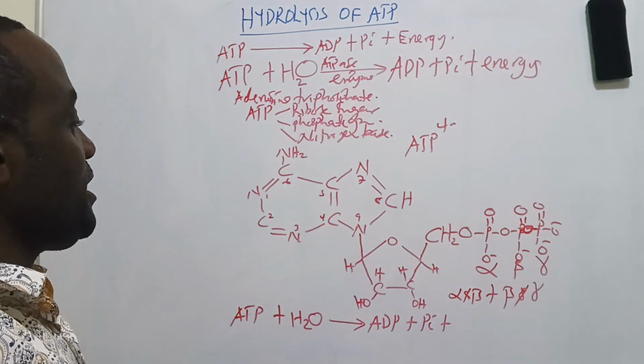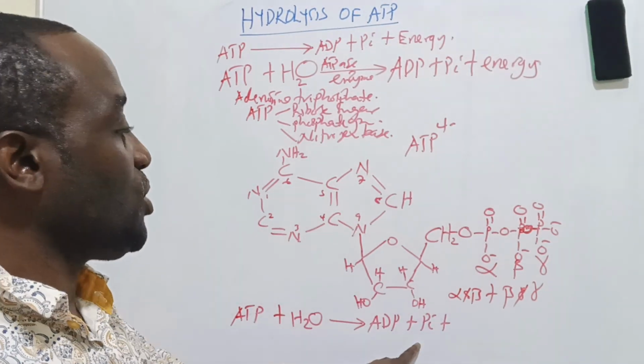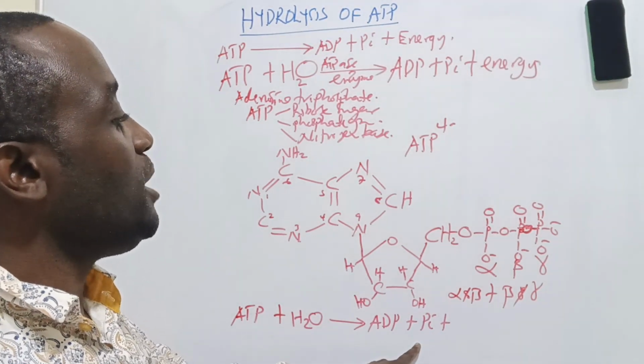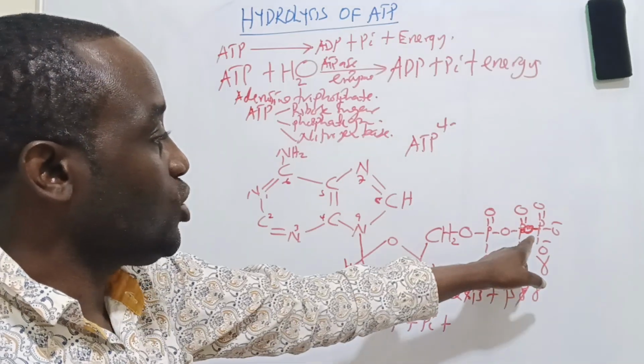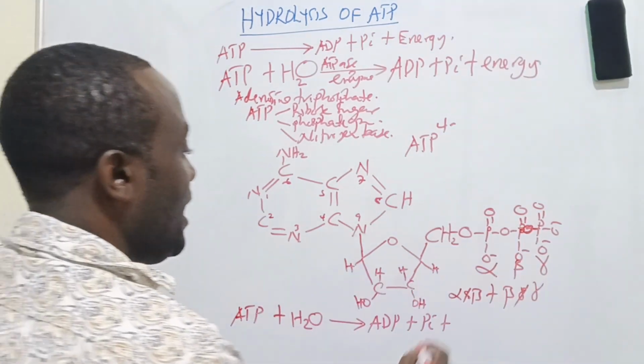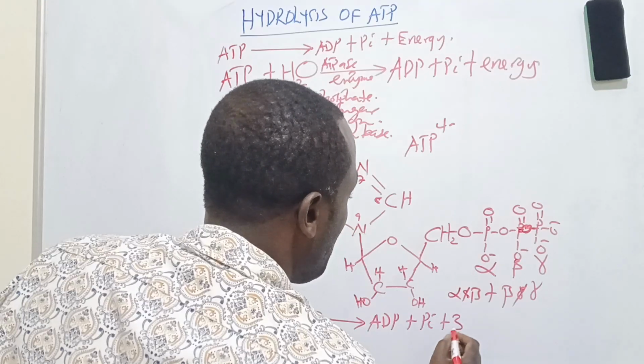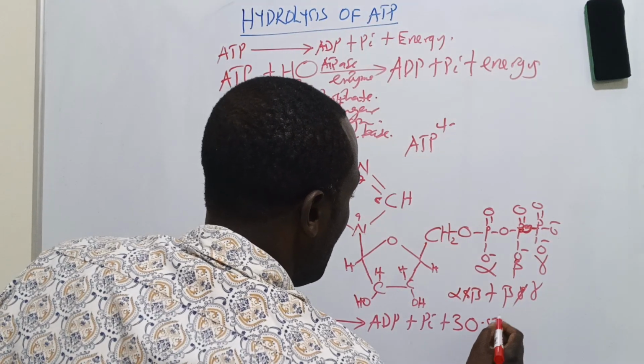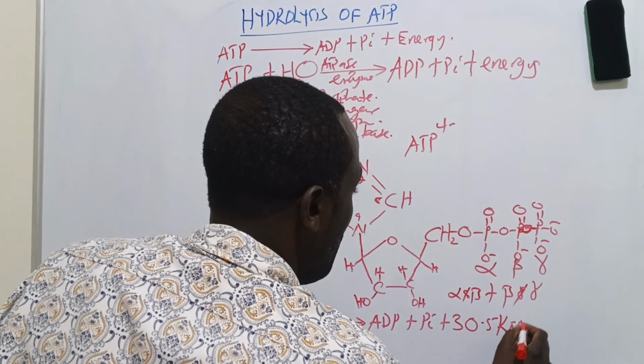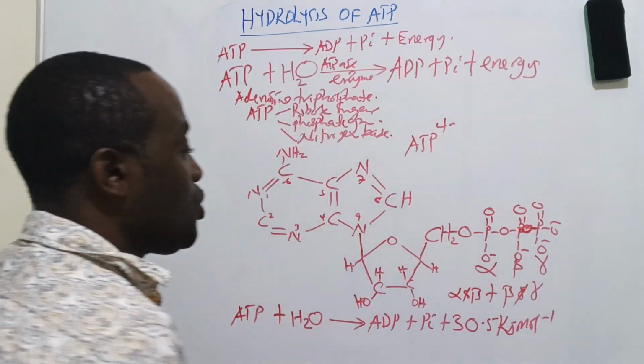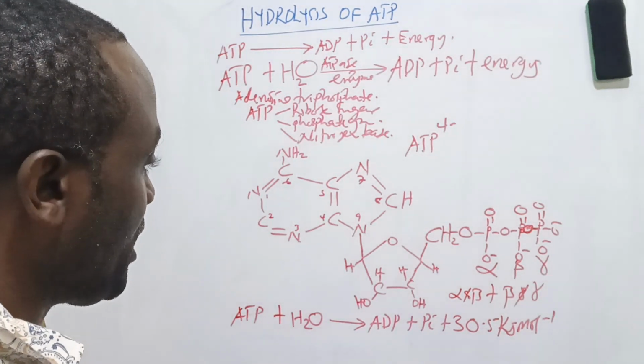Now, the first bond which is broken in this equation here is the bond between beta and gamma. And the energy liberated is approximately 30.5 kilojoules per mole. 30.5 kilojoules per mole. Okay? That's very important to understand.